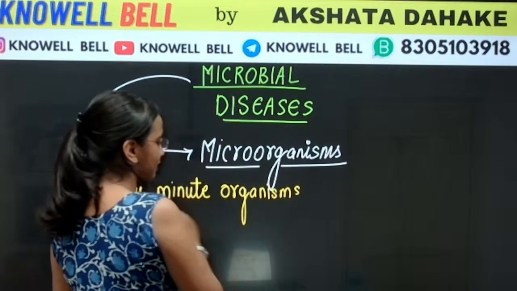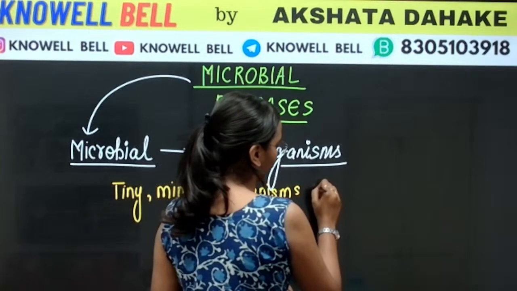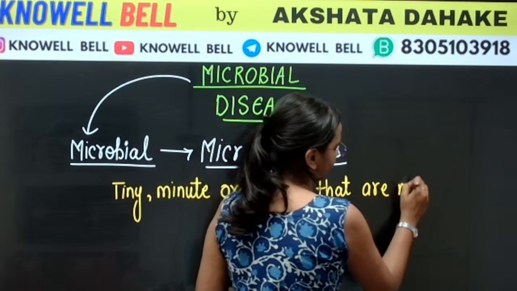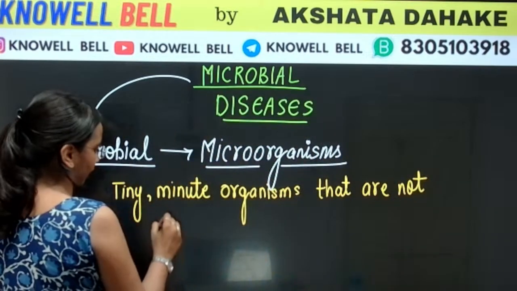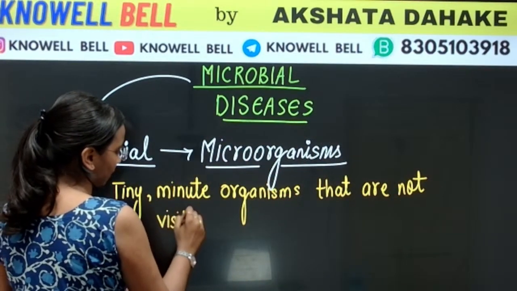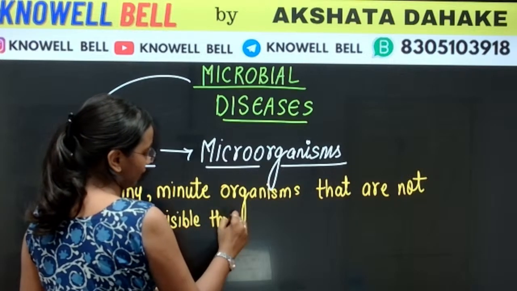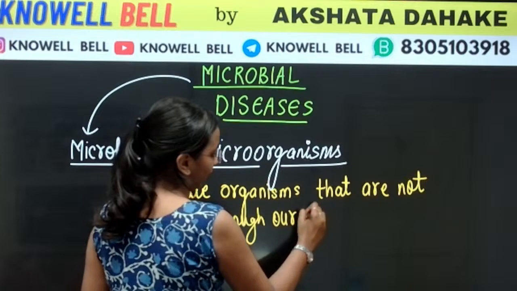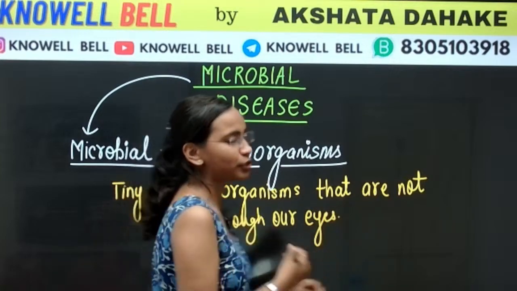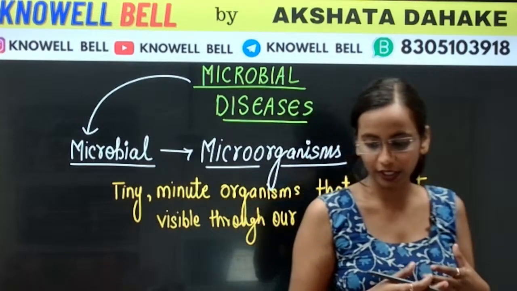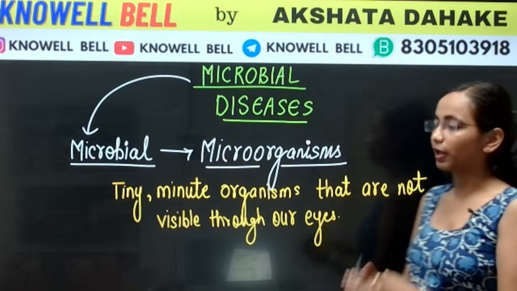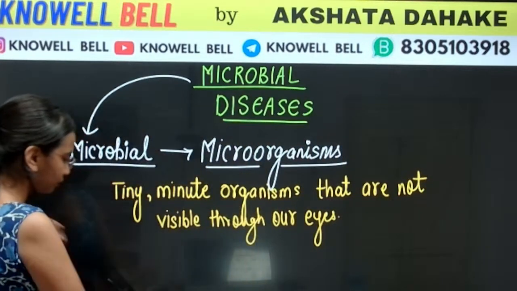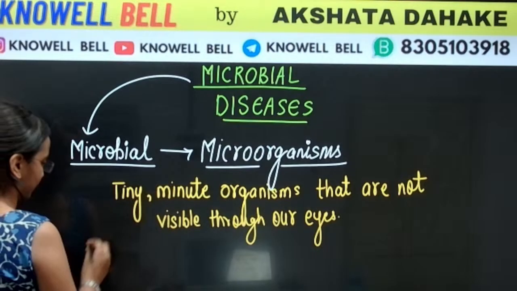Such small organisms, such tiny organisms which are not visible through our normal eyes, what do we call them? We call them microorganisms.